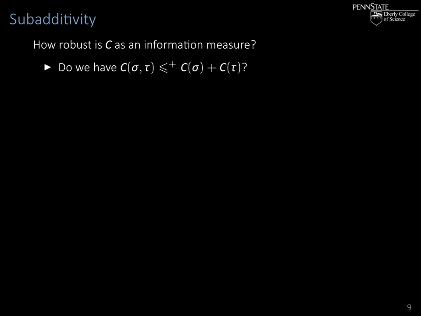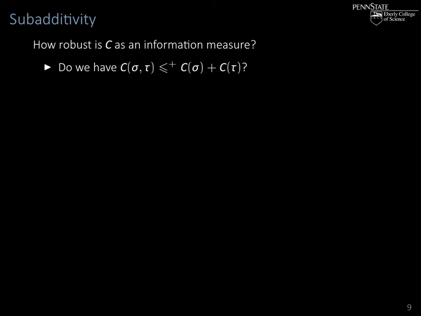So now we have dealt with the arbitrariness issue of Kolmogorov complexity and established some of the basic properties we would like it to have. We can ask a little bit further how robust C actually is as an information measure.